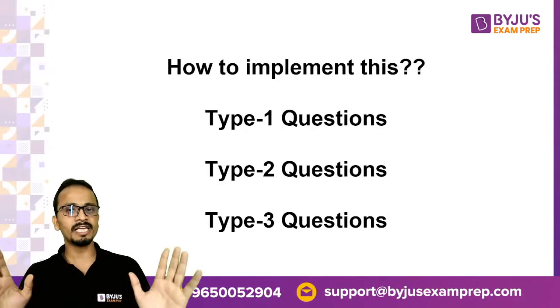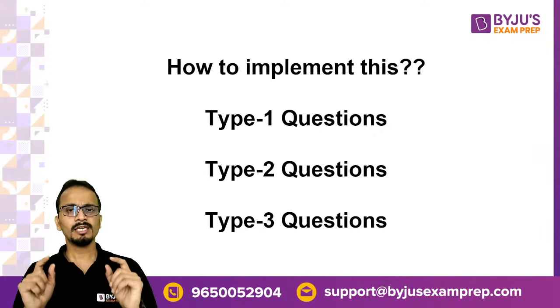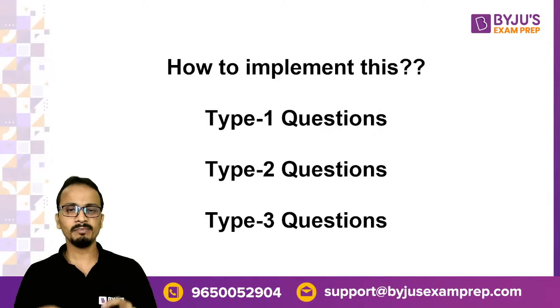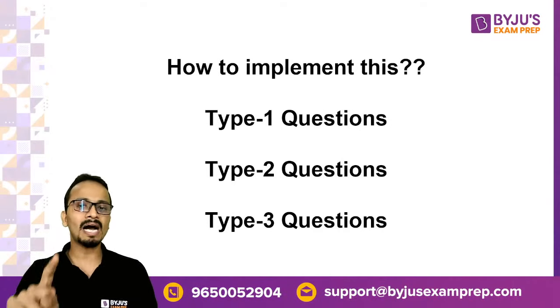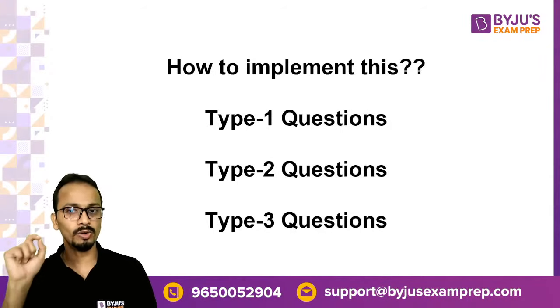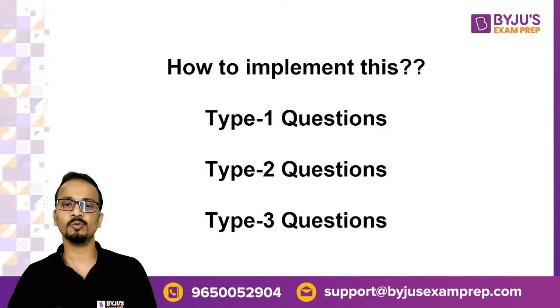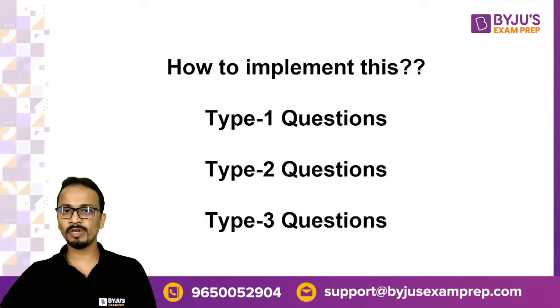So type 1 is taken care of already because I know those answers. Type 3, I'll never come back. So it's important to mark these questions right now because later on it will take time. Now type 2 questions. Type 2 questions, I will come back to later, but I have opened them on my screen. So what you can do is mark these answers, let's say option B, and also listen to this carefully: also mark these questions for review. Okay, so there is a button which you will click.